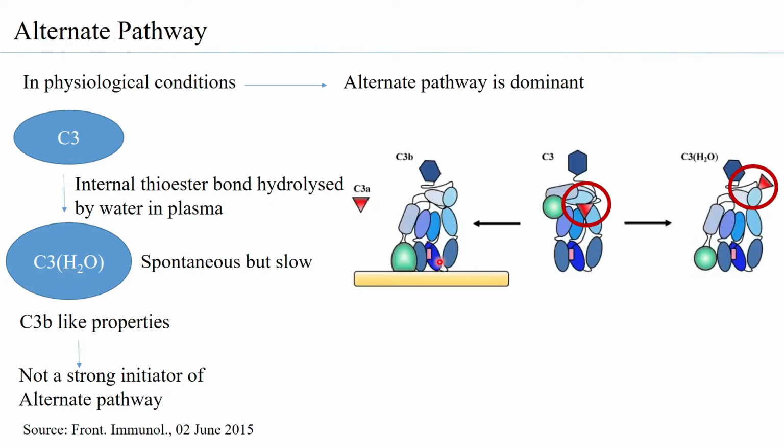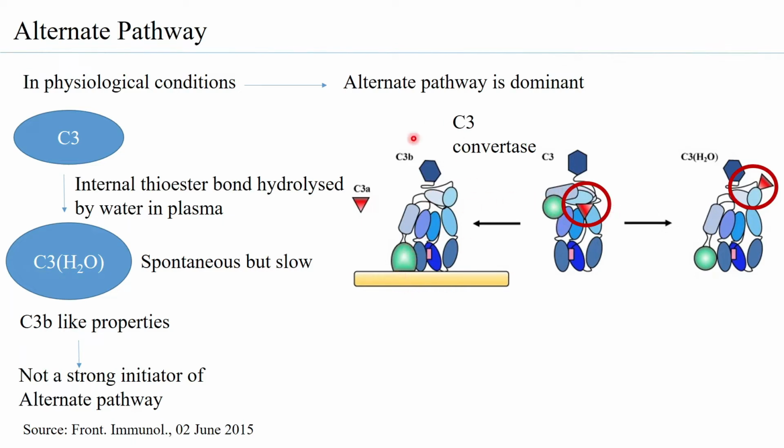So let us understand how and when you have the C3 component. If acted on by C3 convertase, C3 convertase is going to remove the C3a. So this is the C3a that is going to be cleaved off, and what is going to remain is C3b. You can see how the conformation of C3b is very different from C3. This domain, which was earlier present over here, is now present here.